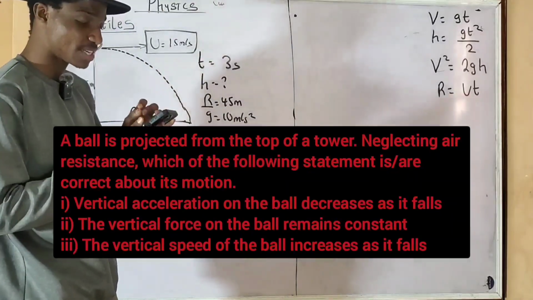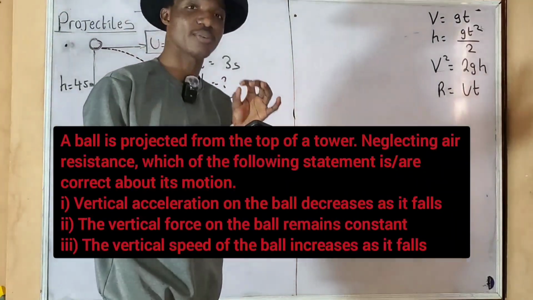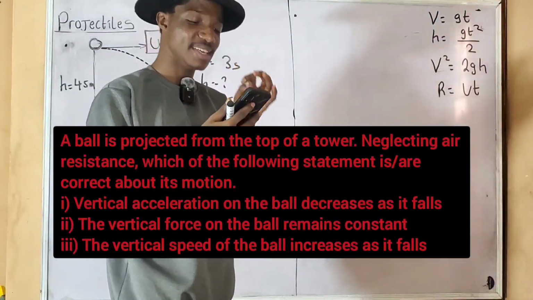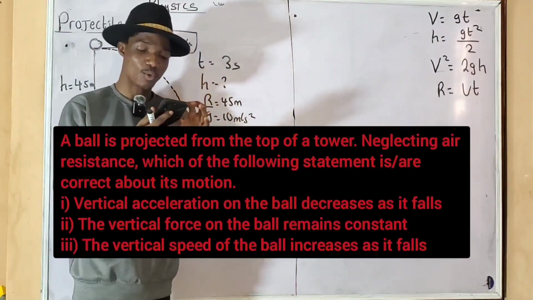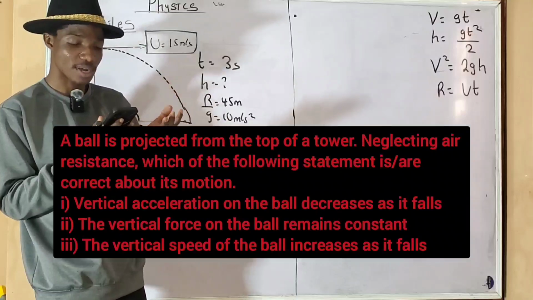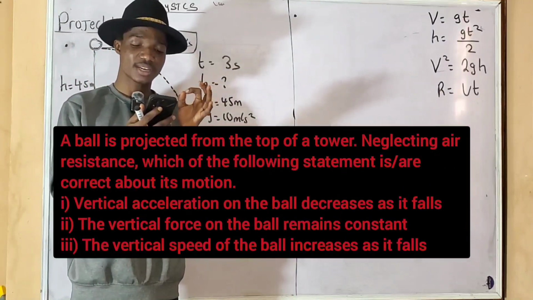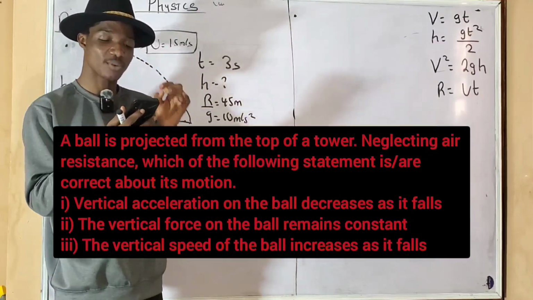A ball is projected horizontally from the top of a tower, neglecting the air resistance. Which of the following statements about its motion is or are correct? A. Roman figure 1.